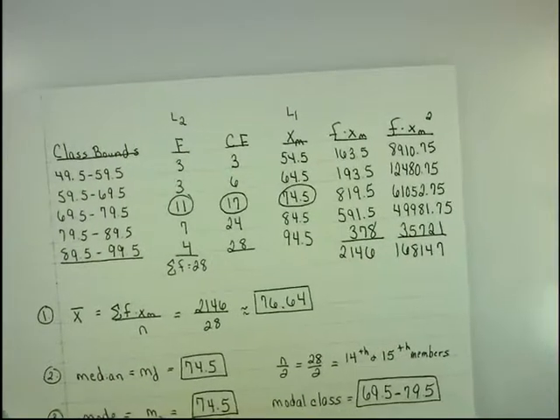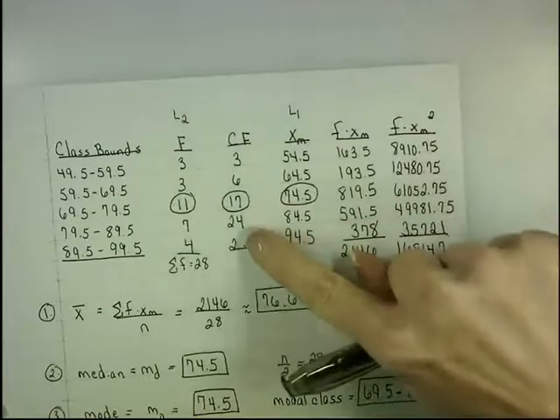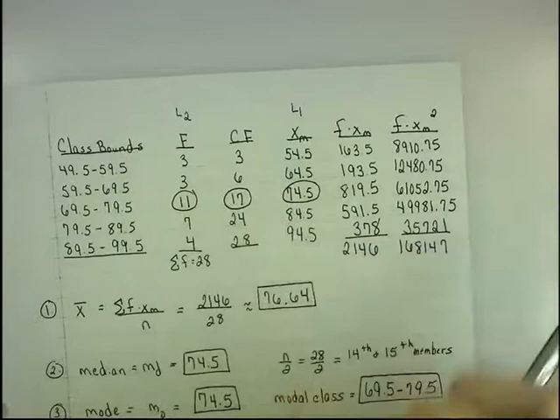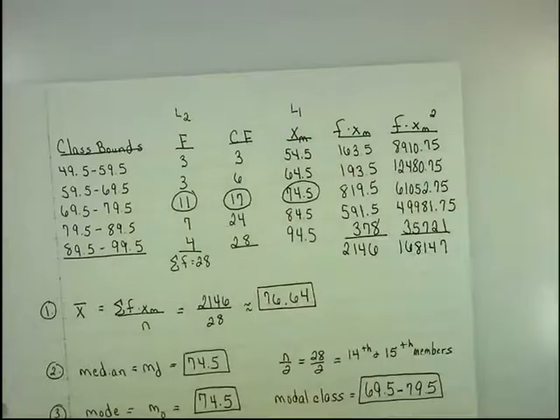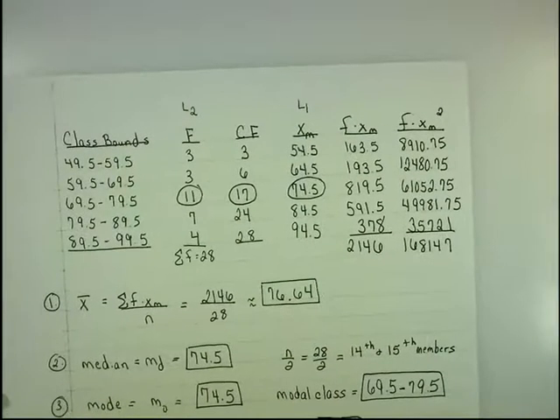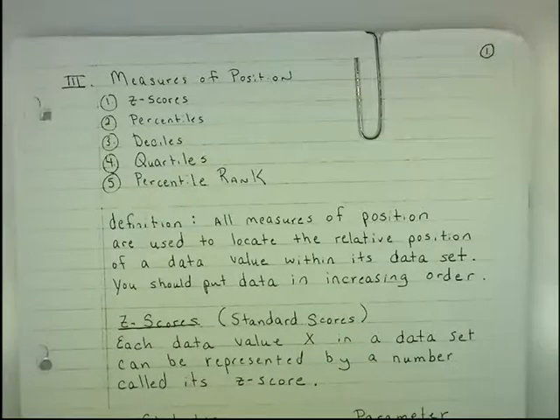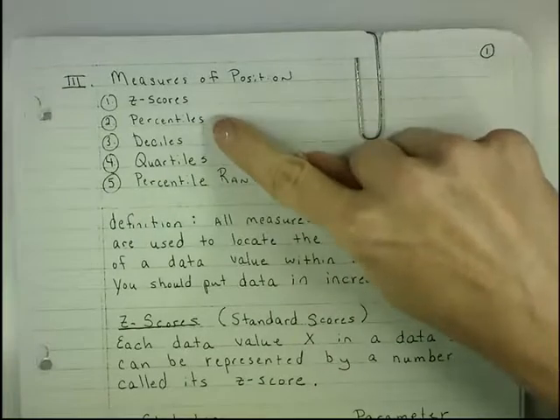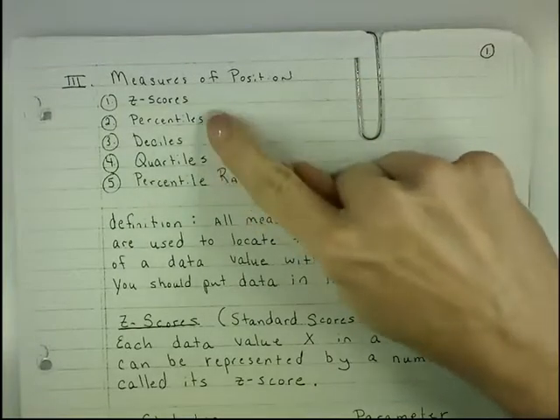Very, very important. One more time, the cumulative frequency column is needed for the median. You are going to see today with measurements of position that you also need the cumulative frequency column for measurements of position. So you have to have it. Okay, measures of position are items like z-scores, percentiles, deciles, and quartiles. These are the lecture notes that are posted under the lecture note button. We're going to talk about z-scores and percentiles first, because deciles and quartiles are percentiles.